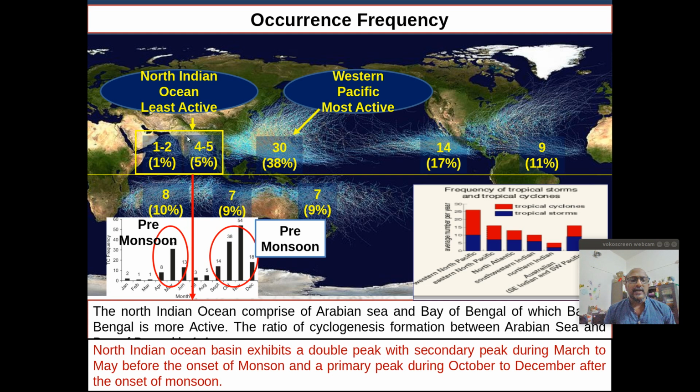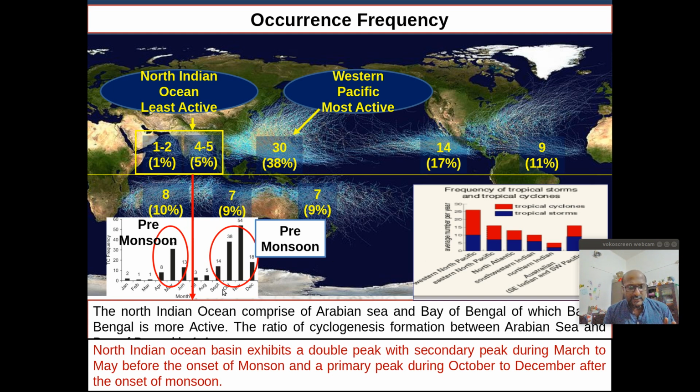The North Indian Ocean is this domain which consists of the Arabian Sea and Bay of Bengal, where we can expect something like 6 to 7% of the global annual cyclonic storms. So in the climatological average, you can expect 1 to 2 cyclonic storms in the Arabian Sea and 4 to 5 in the Bay of Bengal. This is the general distribution.